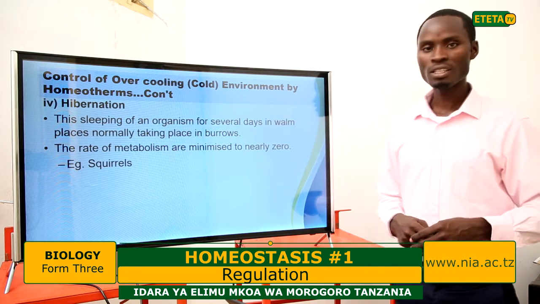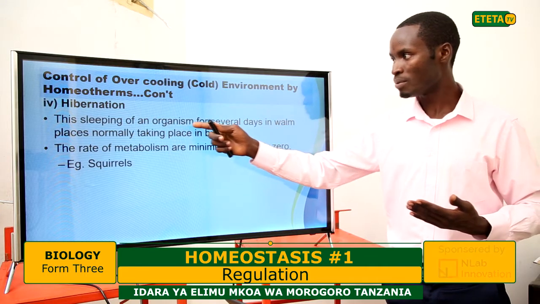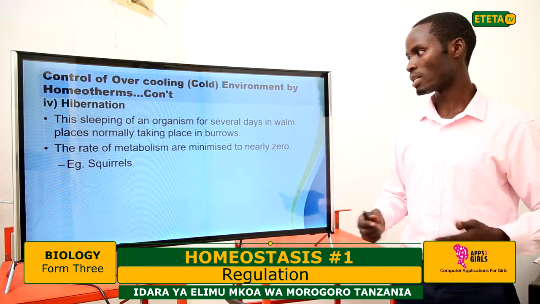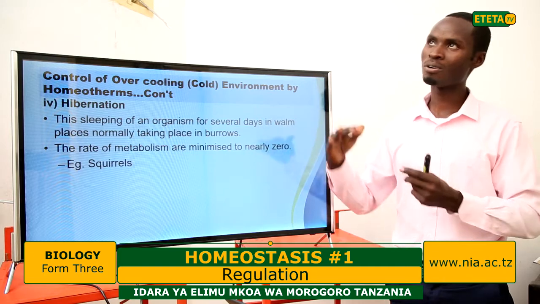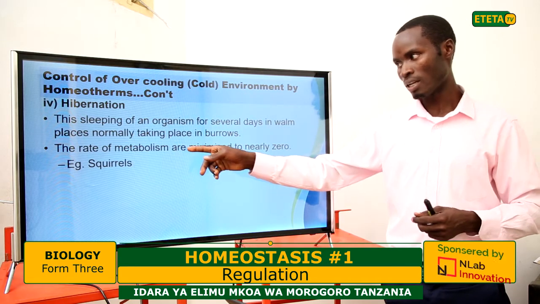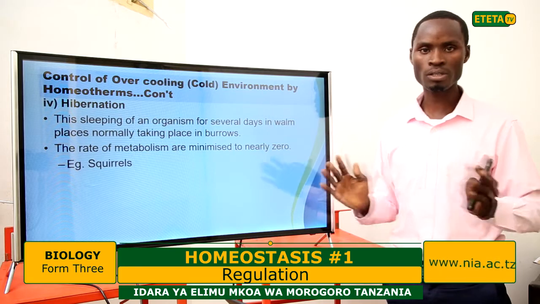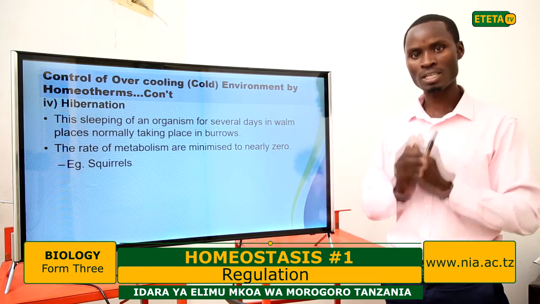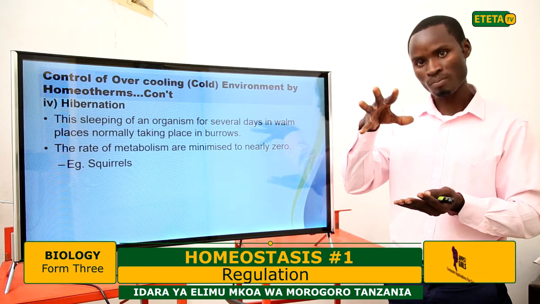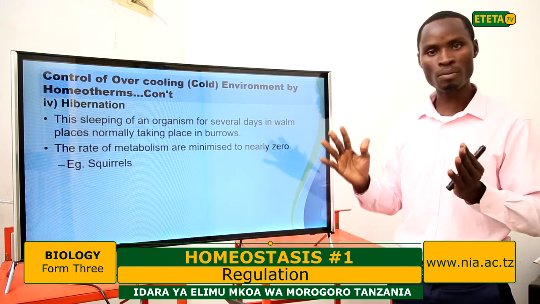Another way is by hibernation. Hibernation is a behavioral one. Animals tend to hibernate by sleeping. This is the sleeping of an organism for several days in warm places, normally taking place in burrows. Animals can burrow or go anywhere to hide from this overcooling environment. During hibernation, the rate of metabolism is minimized to near zero because the organism is hibernating and sometimes becomes asleep, and that time even the metabolic activity will decrease.